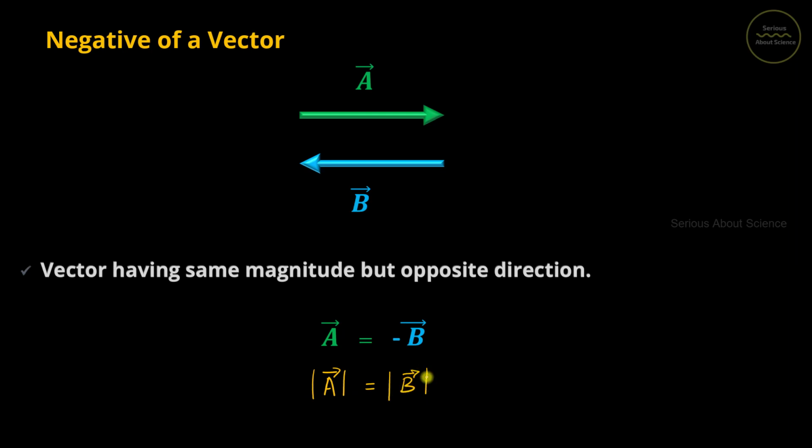An example for negative vector is that suppose a car goes in the east direction with a velocity 5 meters per second. And if the same car at a later stage goes towards west with 5 meters per second, we can say this velocity vector is the negative of the first case.